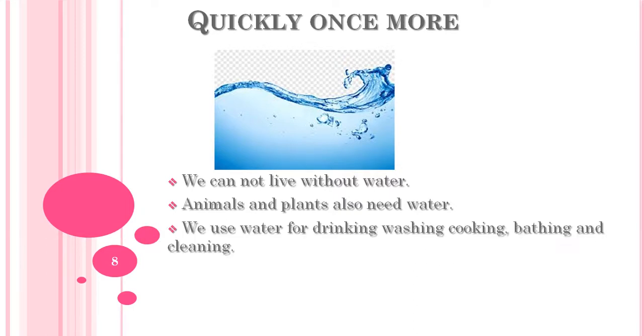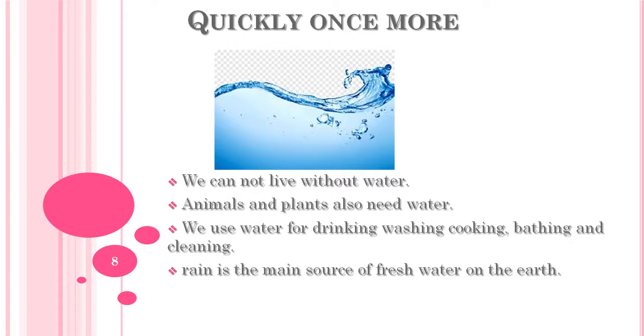And then the third one is, we use water for drinking, washing, cooking, bathing and cleaning. Yes, students, we use water in many ways. We use water for drinking, for washing clothes, for cooking, for bathing and cleaning the house. So we need water. And the fourth one is, rain is the main source of fresh water on the earth.